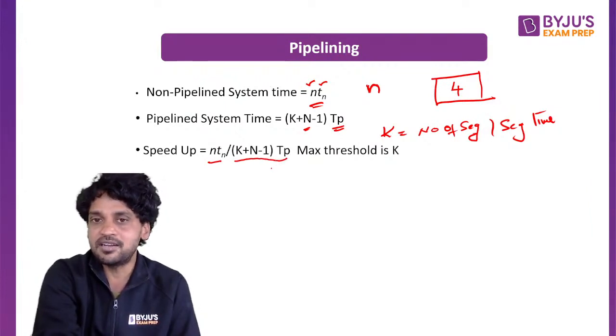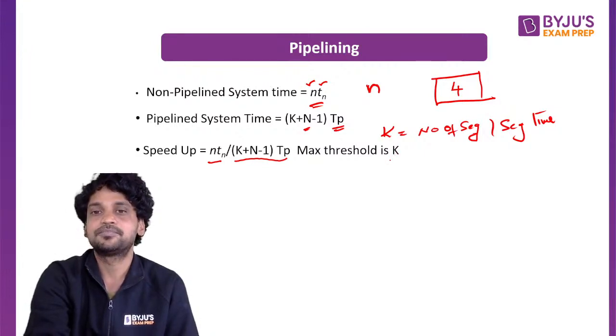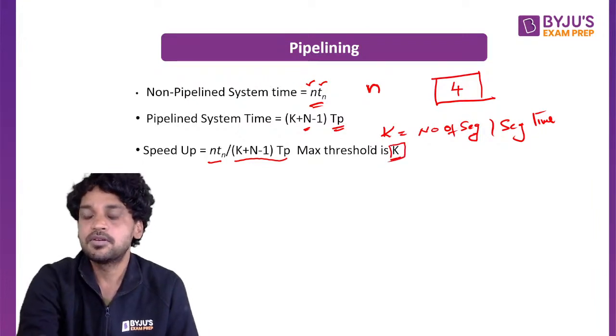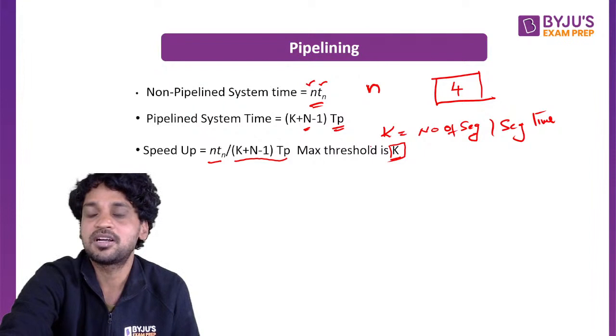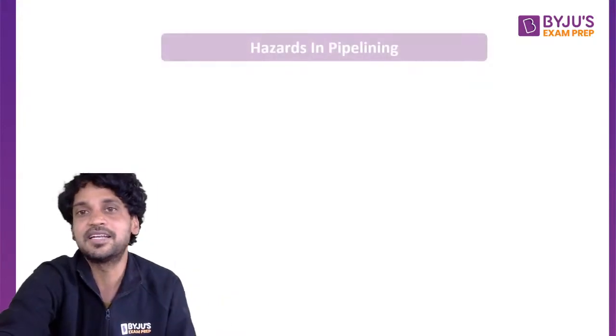If you simplify it, you will be left with k. How speed up reaches k, I will explain in the next, detailed session.